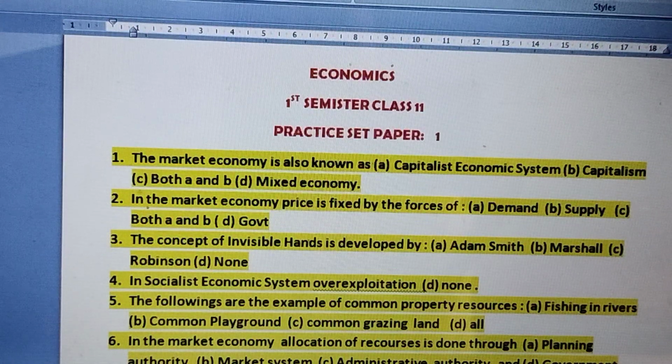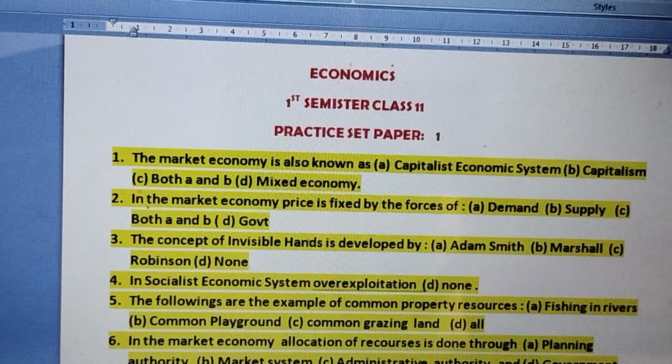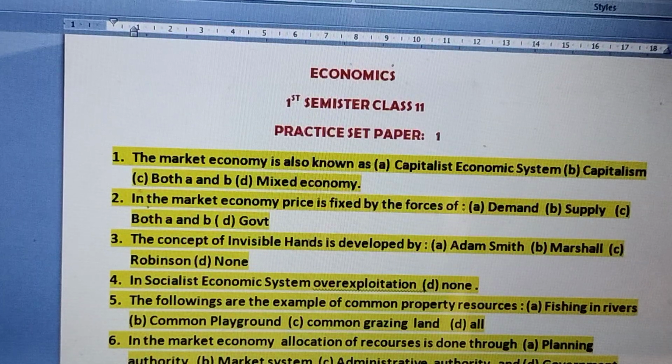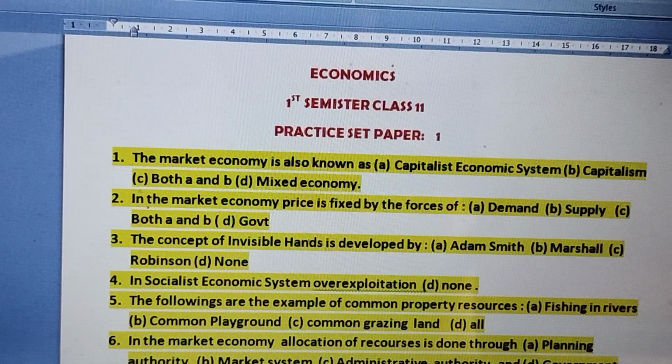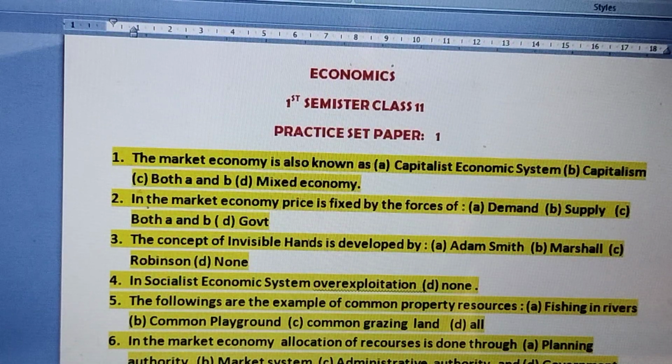But as regards market economic system, they have the right to produce any type of goods and services which is not against the welfare of the society, but the price is not fixed by the proprietor. It is being fixed by the interactions of both demand and supply.